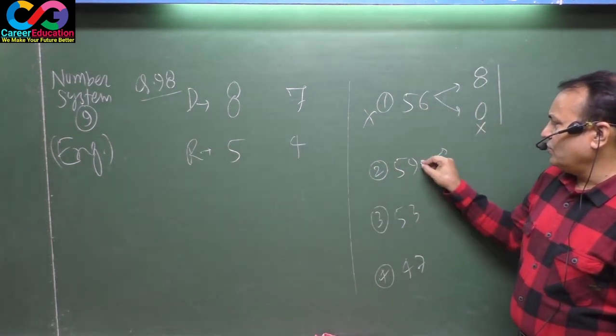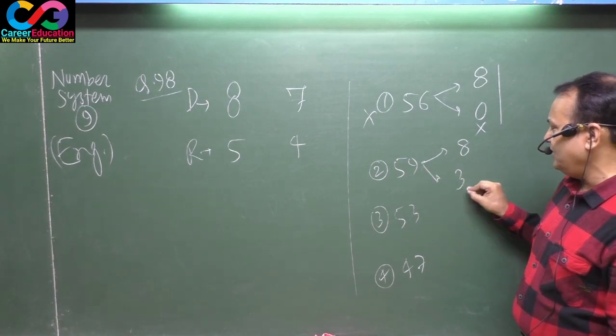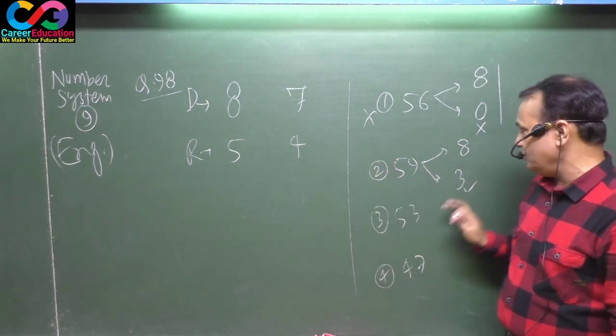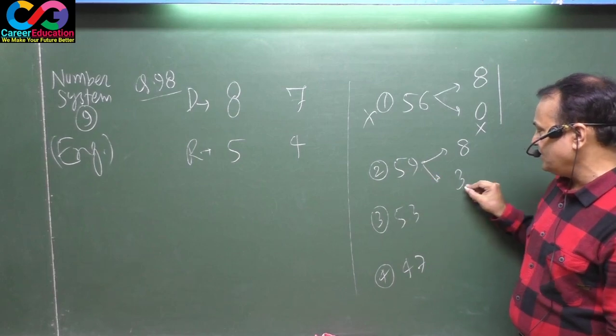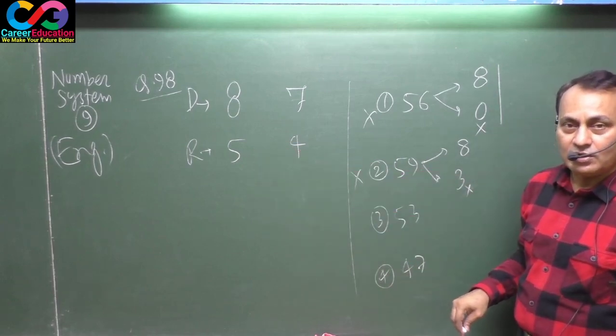So this is your wrong answer. Now come, 8 7s are 56, remainder is 3. Sorry, this is again 8 7s are 56. This is only 3, this would have been 8. That means again this is wrong.